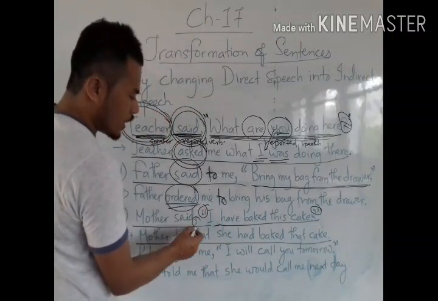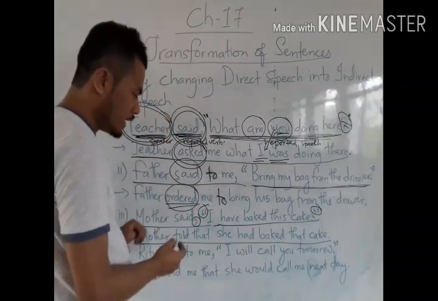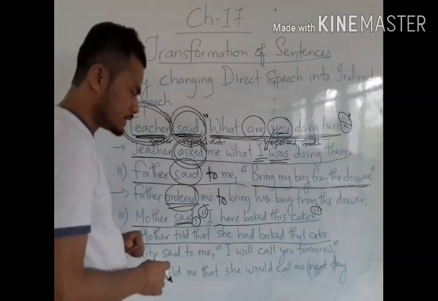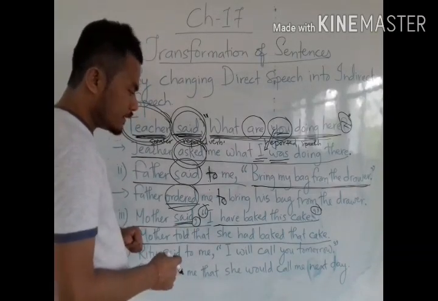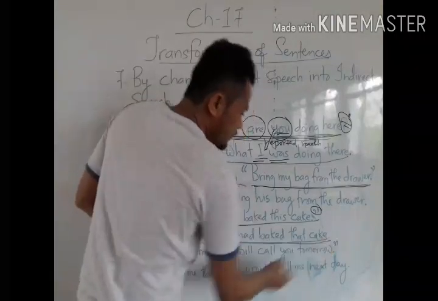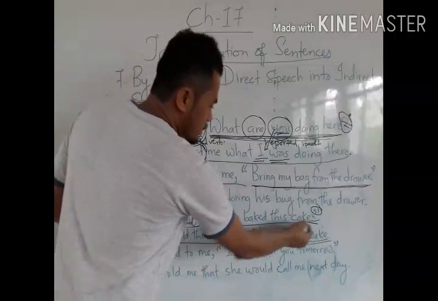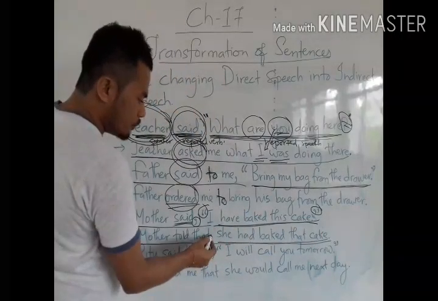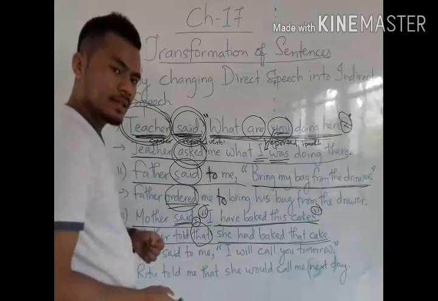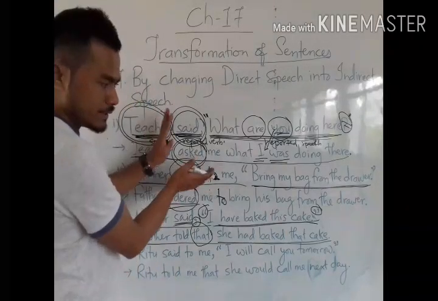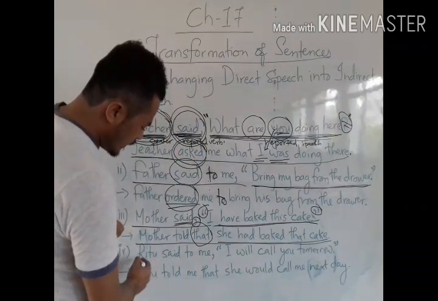I have to use a comma after the reported verb, and I have to change the reported verb also depending upon the kind of sentence. And before I change this reported speech, I have to put the conjunction that. See here, in this sentence also I have made the same changes.